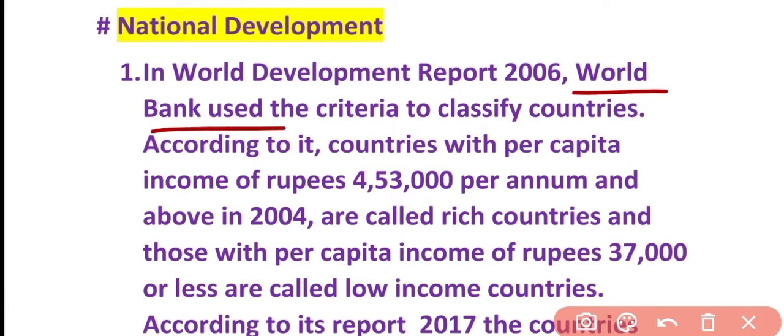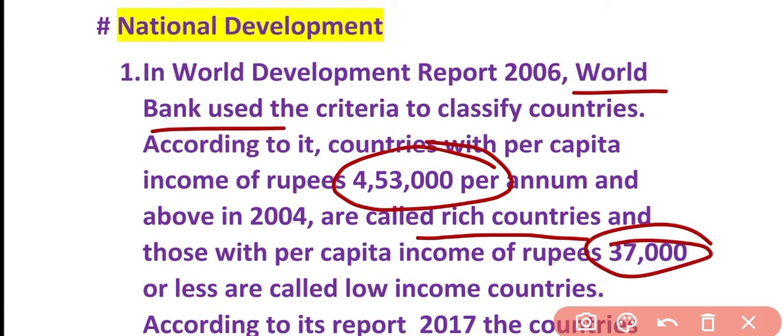According to the World Bank, the countries where per capita income is 4,53,000 per annum and above will be in the category of rich countries, and the countries having per capita income of 37,000 or less will be considered low income countries. So first, you have to remember this data, you should set it in your mind.